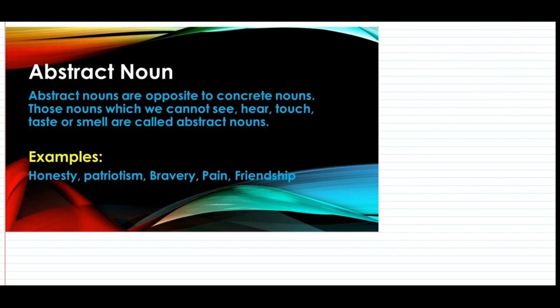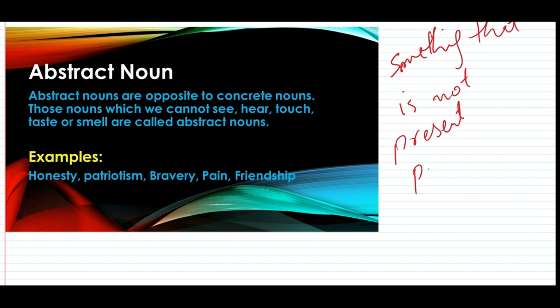Last kind is abstract nouns. Abstract means something that is not present physically. Now let's read out the definition and understand the topic. Abstract nouns are opposite to concrete nouns. We just read about concrete nouns. These are those nouns which we can see, which we can touch.